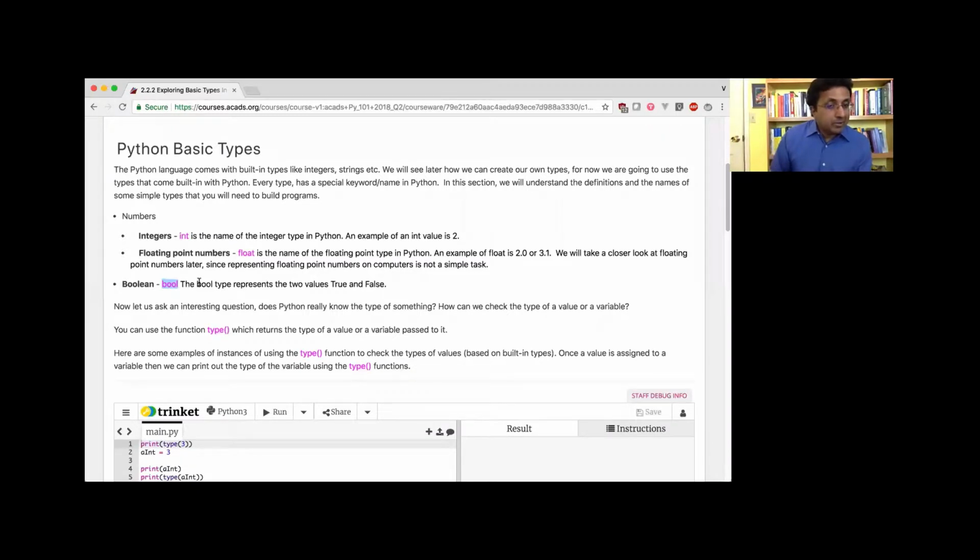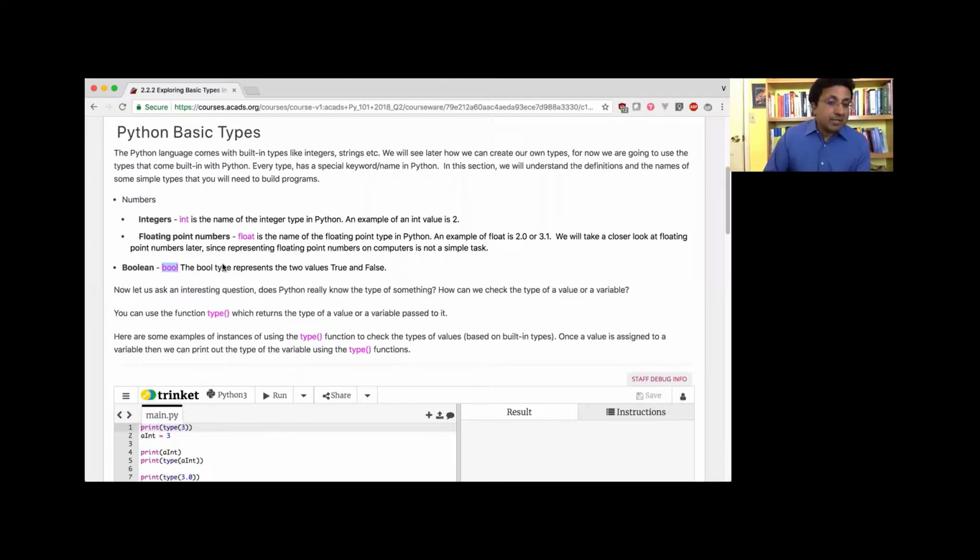Boolean types were created by George Boole. We'll talk about Boolean types next time in more detail when we do the if statements, etc. But basically, a Boolean type is a very interesting set. Unlike the integers with an infinite set of values, this set has only two values, either true or false, okay? So three basic types for us right now: integers, floating point, and bool.